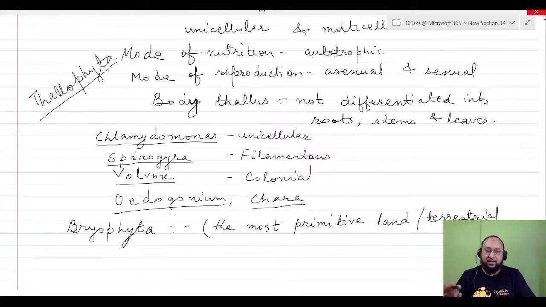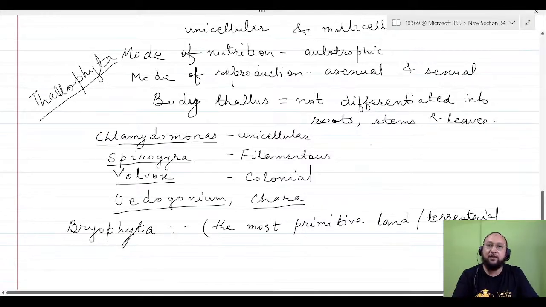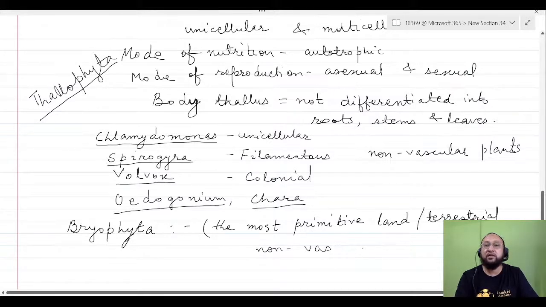So here also we write: thallophyta, that is algae, are non-vascular plants, and the same for the bryophytes, non-vascular plants. No vascular tissue means no xylem and phloem are present. These are the vascular tissues which are responsible for conducting different materials.